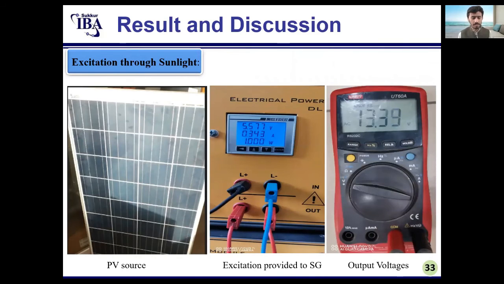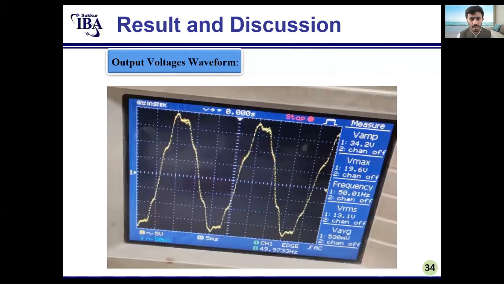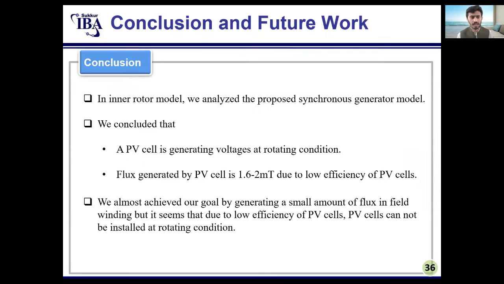With sunlight, we placed the PV panel facing the sun and provided excitation of 0.34, and we generated 4.5 volts output. The output voltage waveform that we generated is shown in the figure.